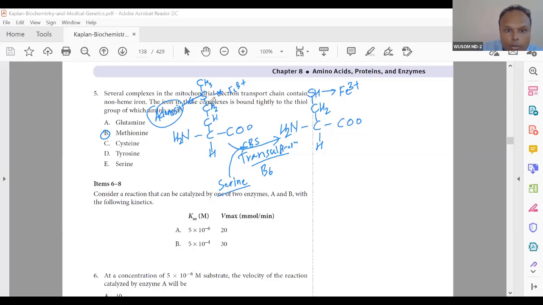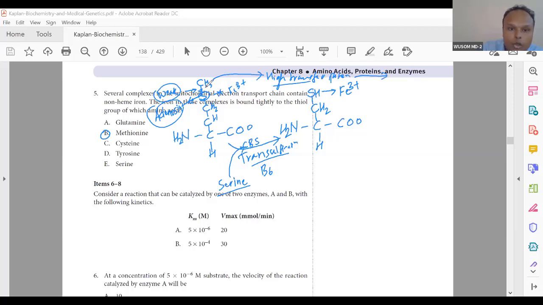Sulfur is also an electronegative element, so it will also draw this electron. So this bond becomes a weak bond, and this weak bond has very high transfer potential, and this can be transferred.